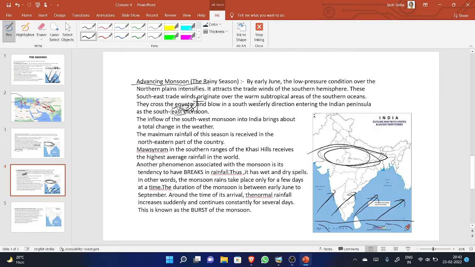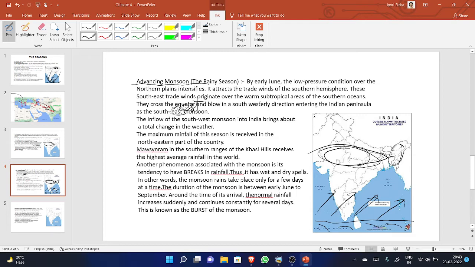Northeastern part. This part receives the maximum rainfall. As we know, the monsoon in the southern range of the Khasi Hill. Khasi is situated somewhere here in Meghalaya. Khasi Hill receives the highest average rainfall of the world. This is known to us. This is a question of GK also.